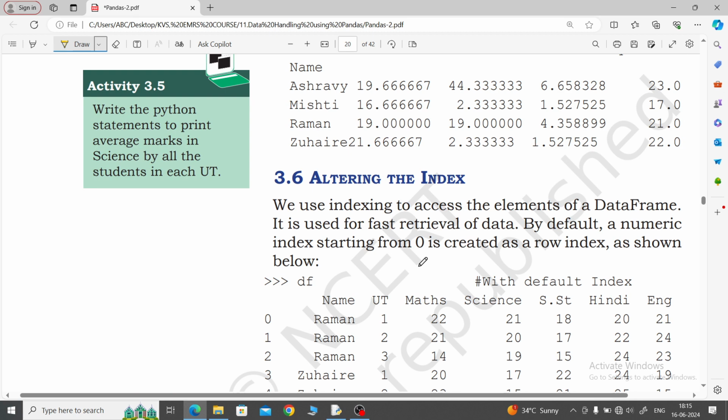Altering the index, this I will teach in the next session. From here I will teach in the next session.